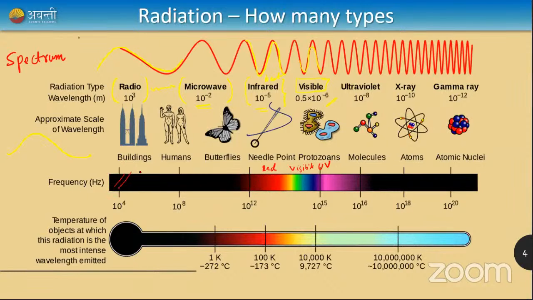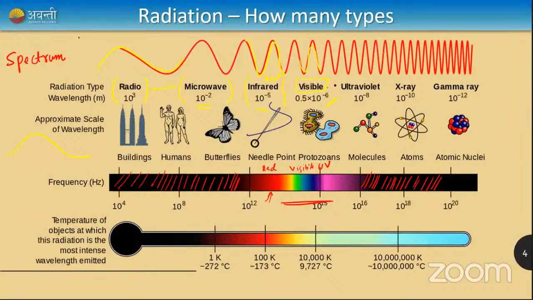Our human eye cannot see radio waves, it cannot see microwaves, so they're not visible. It cannot see infrared, so that is also not visible. It can see red light, so this is visible here. Then after red, yellow, green, blue, everything it can see, right? Then up to violet it can go. After violet, ultraviolet starts, and we can't see ultraviolet, so it is completely invisible to us. So in between this spectrum is what we can see.